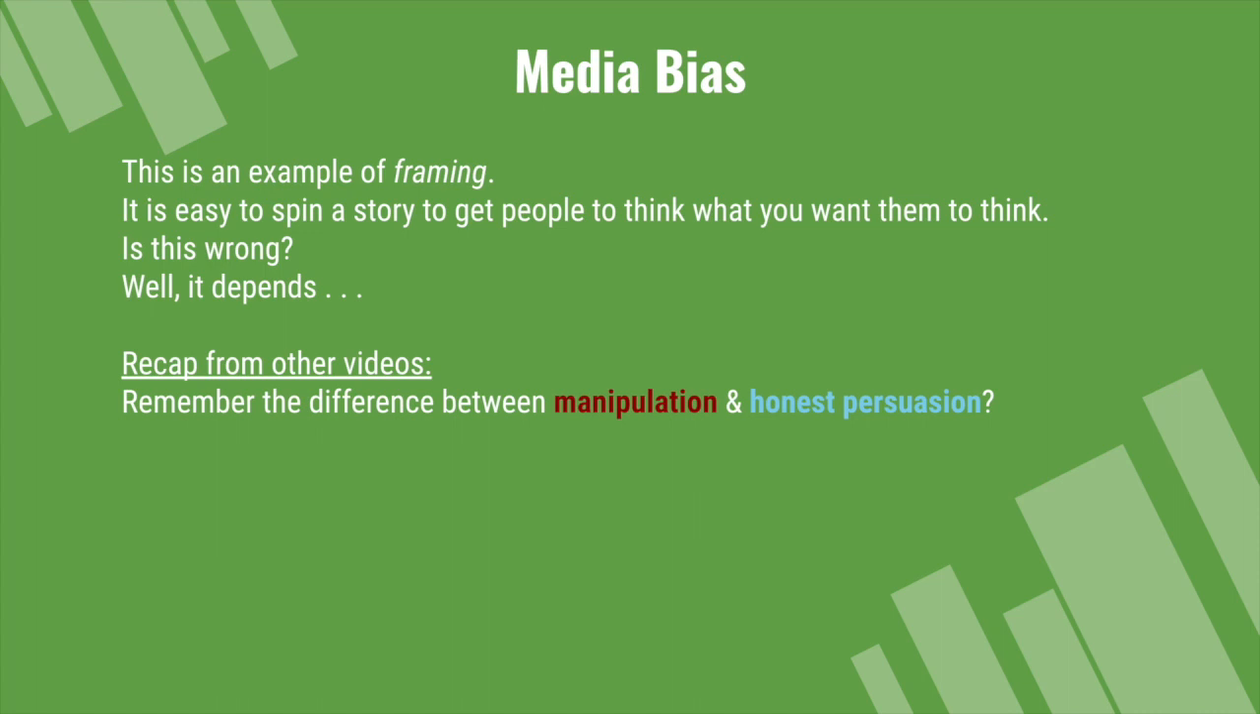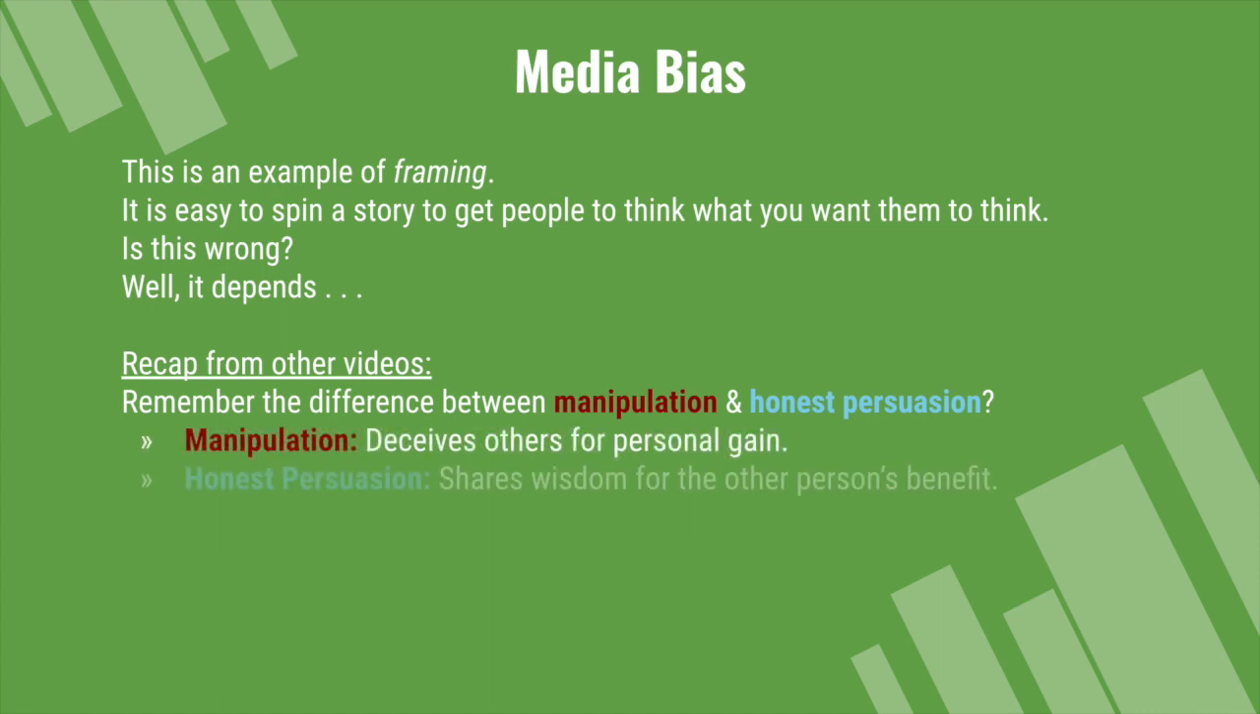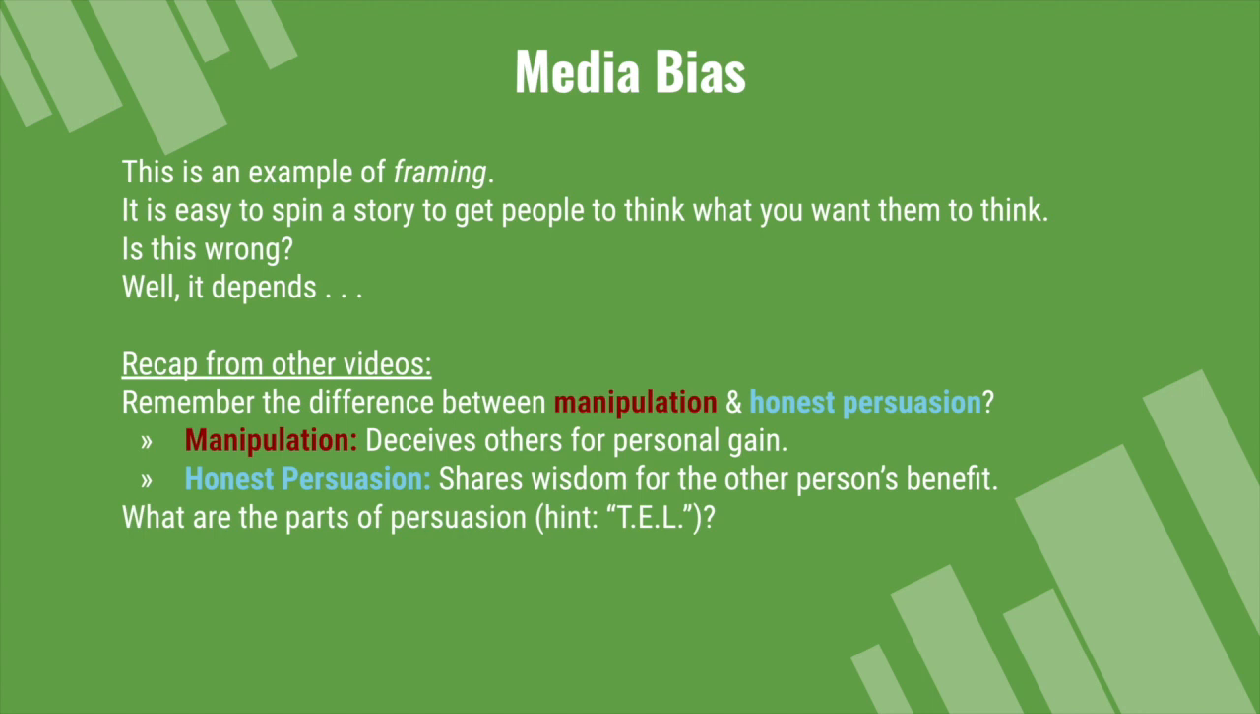Remember the difference between manipulation and honest persuasion. Manipulation deceives others for personal gain, while honest persuasion shares wisdom for the other person's benefit. Also remember, what are the parts of persuasion? Hint, T-E-L. Ethos, or trust, pathos, emotion, and logos, logic. These two sets of tools, ethos, pathos, logos, and manipulation versus honest persuasion, are always going to be relevant when we are using critical thinking skills. So keep those in mind.